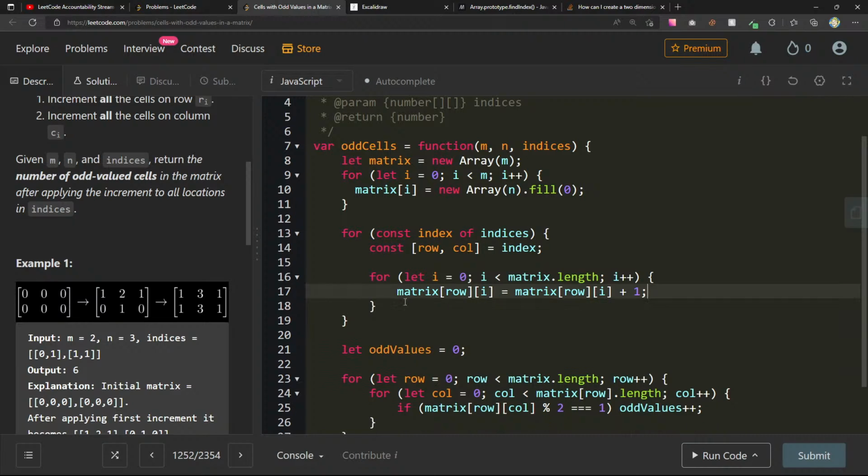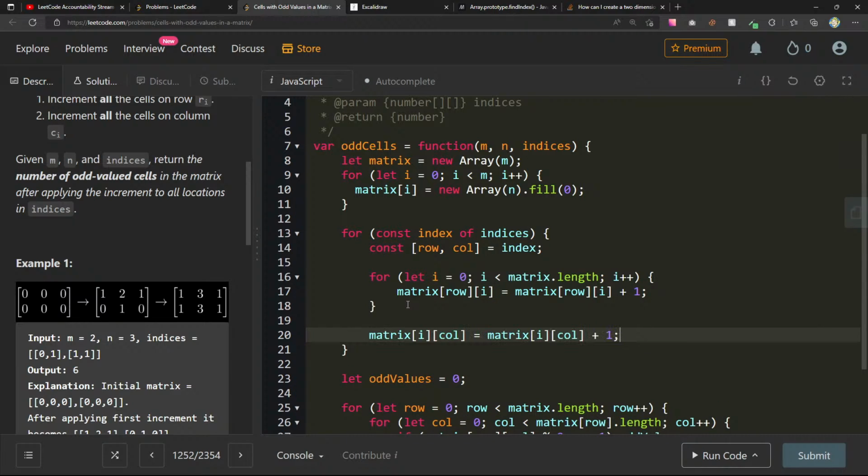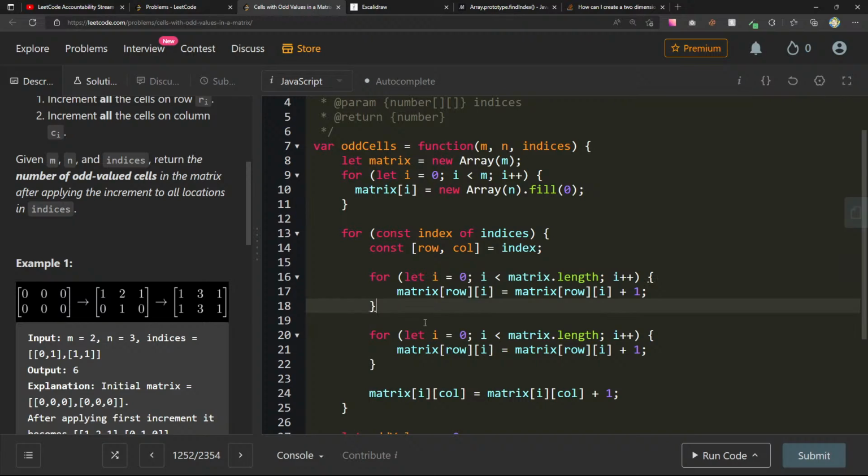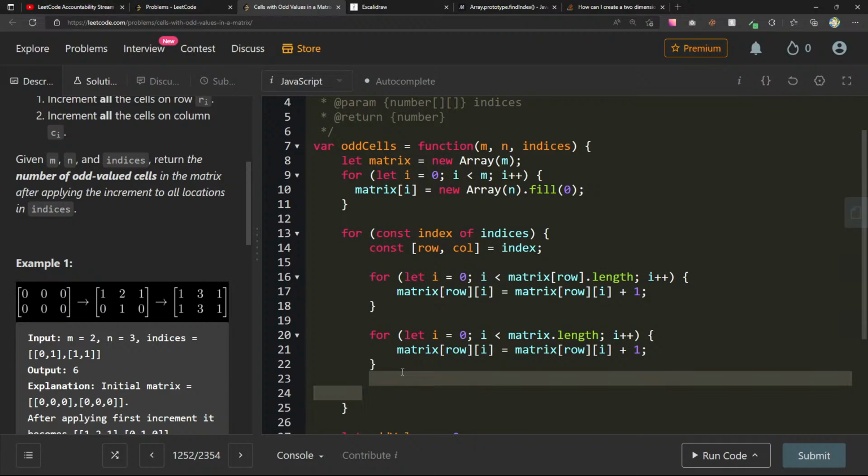The row can be matrix.length, but this one should be written a little bit differently, right? Because this is going to go at 0, but this should really go to, if I go to 0.length, that's still going to be the same though, right? Oh, matrix.length is the column. This should be matrix row.length. This should be matrix.length. So does this change anything?